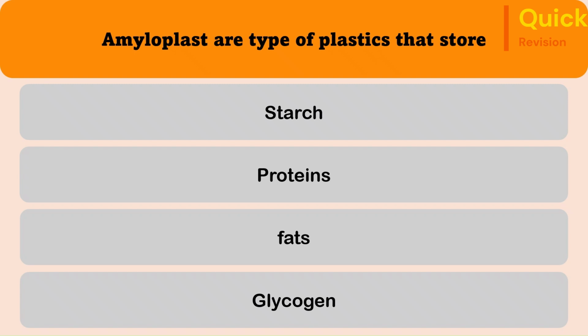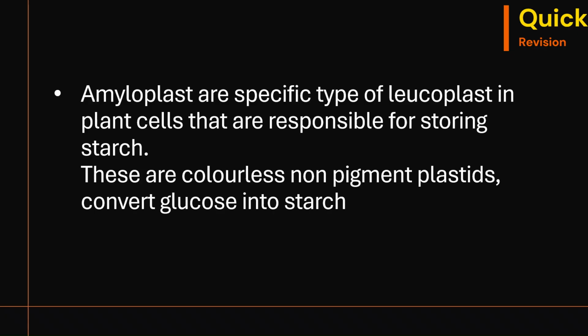27th question. Amyloplasts are type of plastids that store starch, proteins, fats, glycogen. The correct answer is starch. Amyloplasts are a specific type of leucoplast in plant cells that are responsible for storing starch. So they are colorless, non-pigmented plastids which convert the glucose into starch.